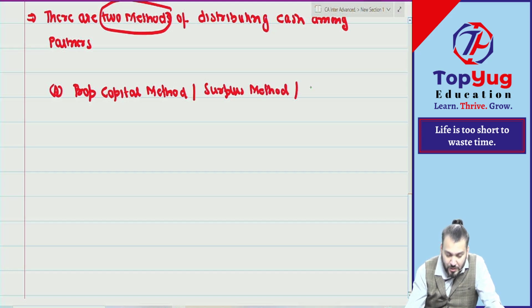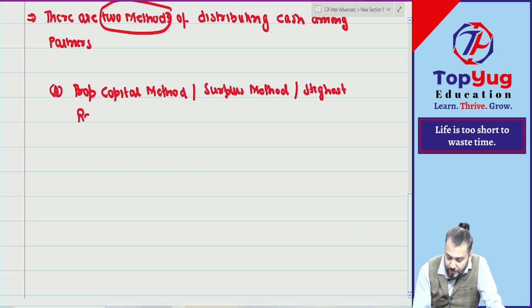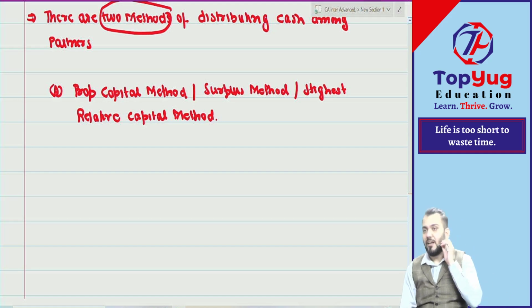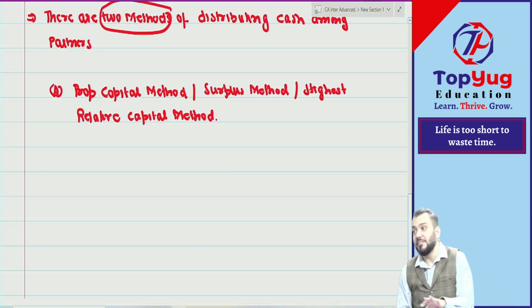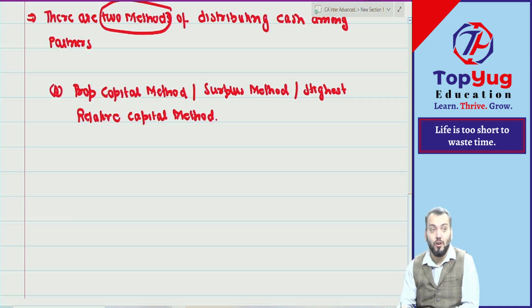Also known as highest relative capital method. Means all are the same only. I have just given the names, so that you are not confused in the exam. If they have given highest relative capital method and I have not used that method in class, you will be confused. So I have given all the names. Chalega?